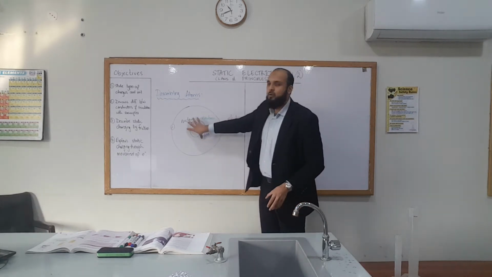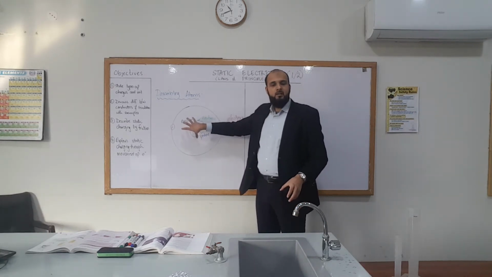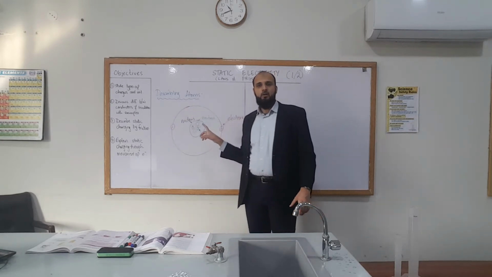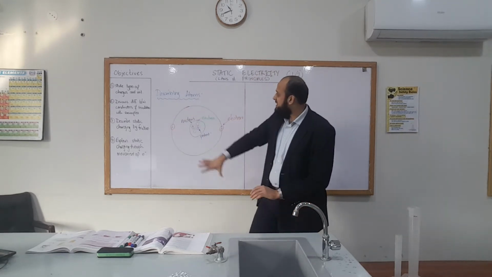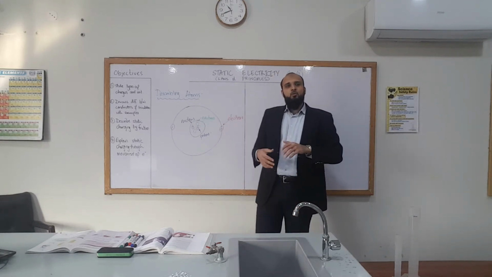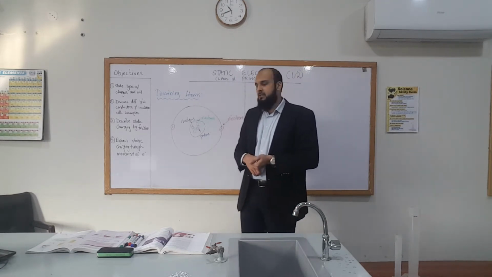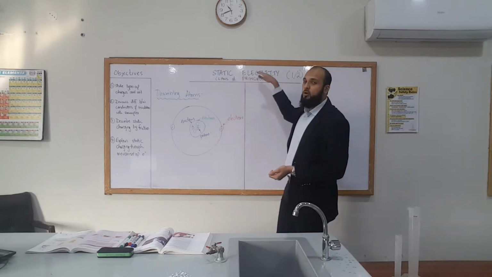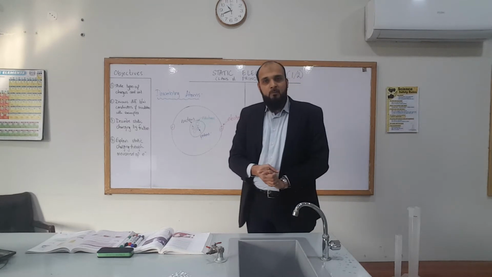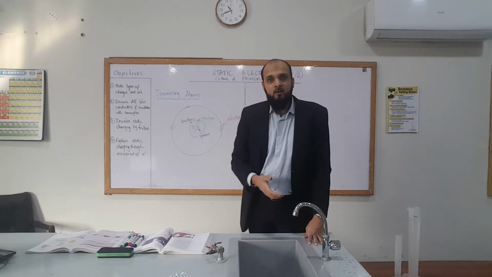So likewise you've got the nucleus that's comprised of protons and neutrons, and you've got a number of electrons flying around, orbiting. This is the basic structure of an atom. Within an atom we've got two specific types of particles that we're interested in because we're talking about charges and electricity. Based on your knowledge of chemistry, what do you think those are?